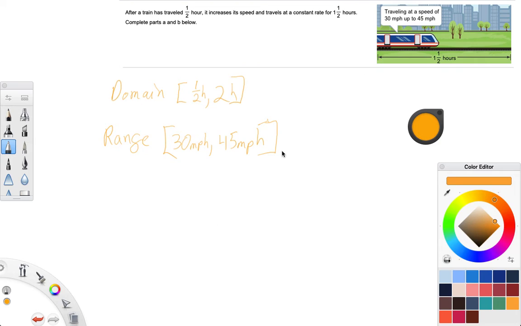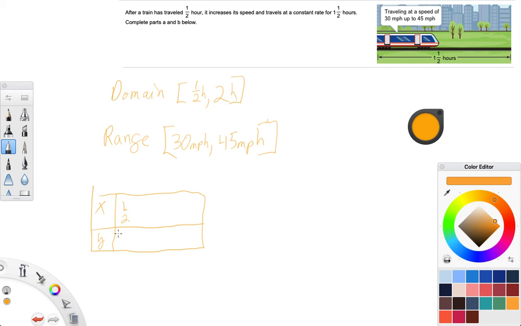Okay, so the last part for this problem that isn't shown here asks how we would best represent this. We could do a table, but what would that look like? We would have x for our time, y for our speed, and then our values would be what?